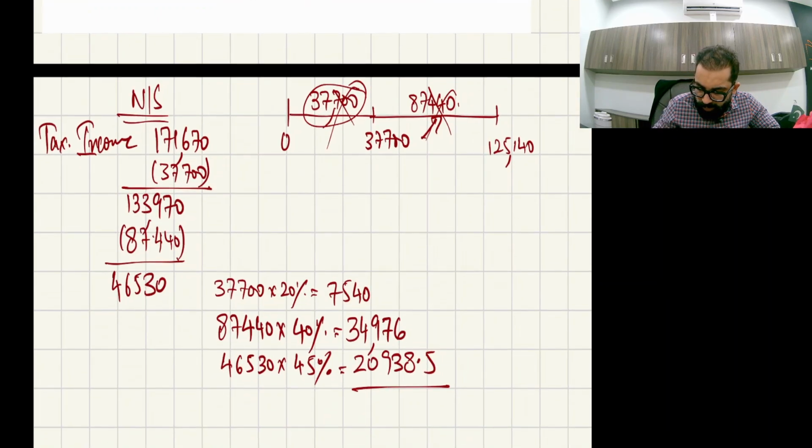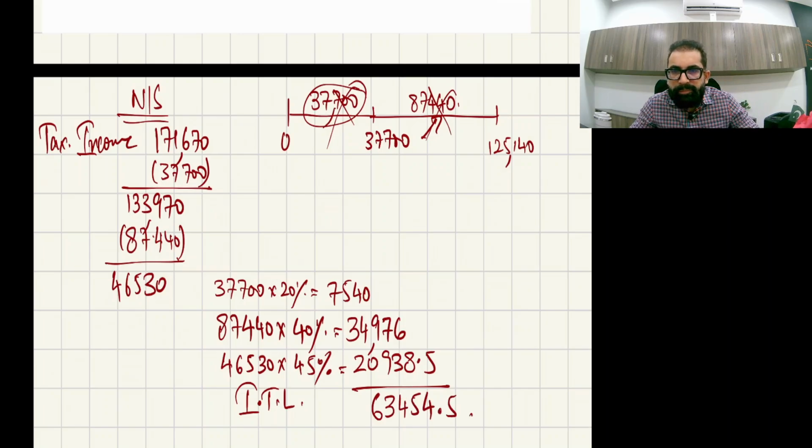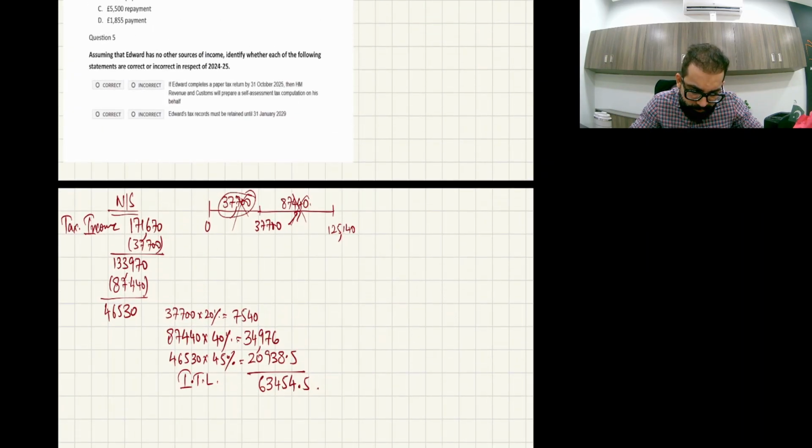Okay, so your final ITL will be 63,454. Okay, now this is your income tax liability, right?